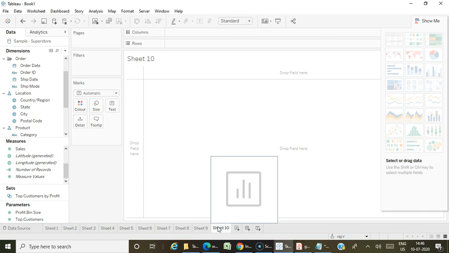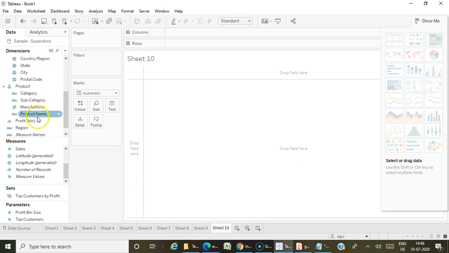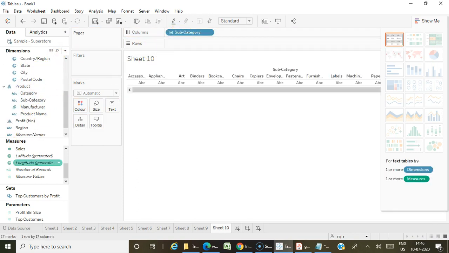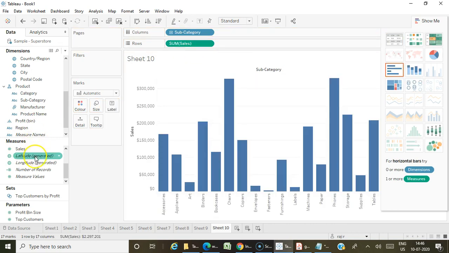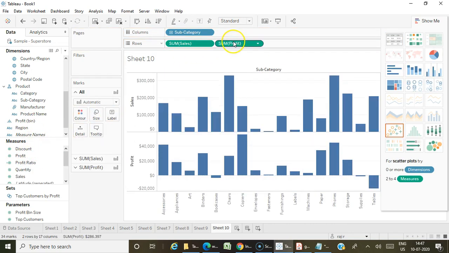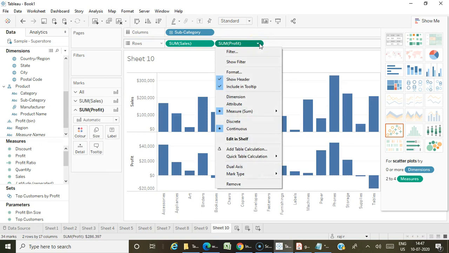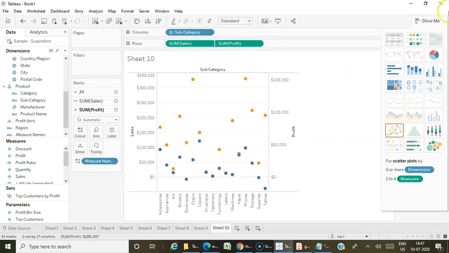And one more important term where you will surely get at least one question is dual axis graphs. So you may get a question on the dual axis part. How will you create a dual axis? In order to create a dual axis chart, when I have two measures, you have to click on the second measure and choose the option dual axis.